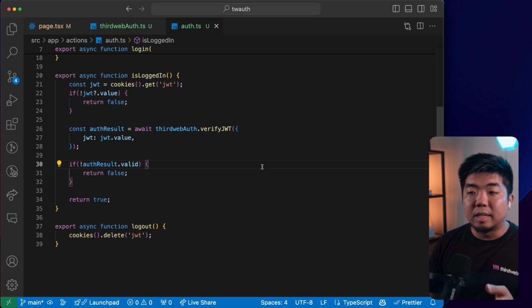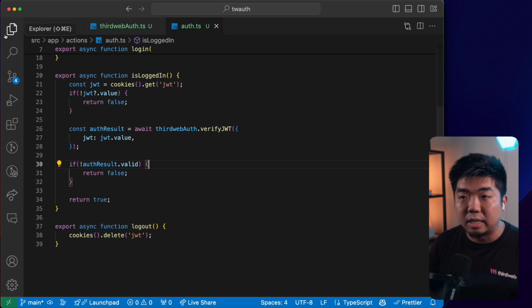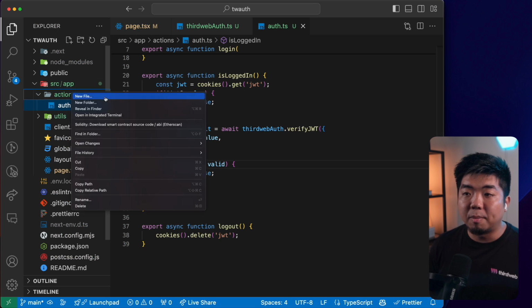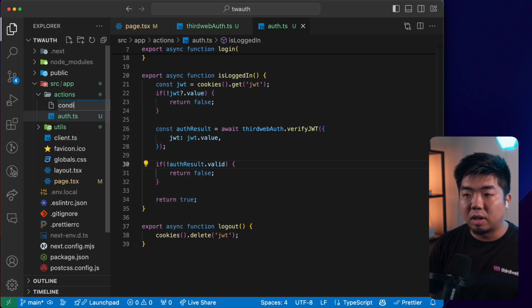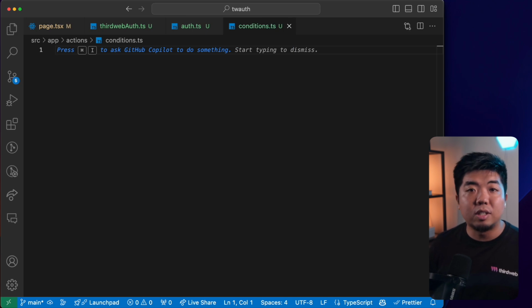Next thing we're going to do is, again, we're creating a token-gated application. So we want to have certain conditions that the wallet or user that is being connected has to meet in order to view certain or specific content. So in this action folder, I'm going to create a new file, and we're going to call this our conditions.ts file. And this is where we're going to create our conditions for seeing if a user has access to view the token gated content or not.